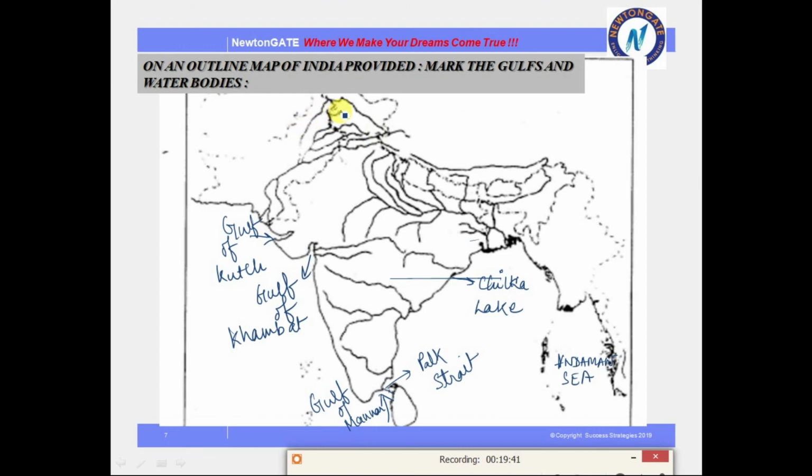Just let me show you. This is Wular Lake. So these are all the gulfs and water bodies that you need to remember. I hope I am clear with this.